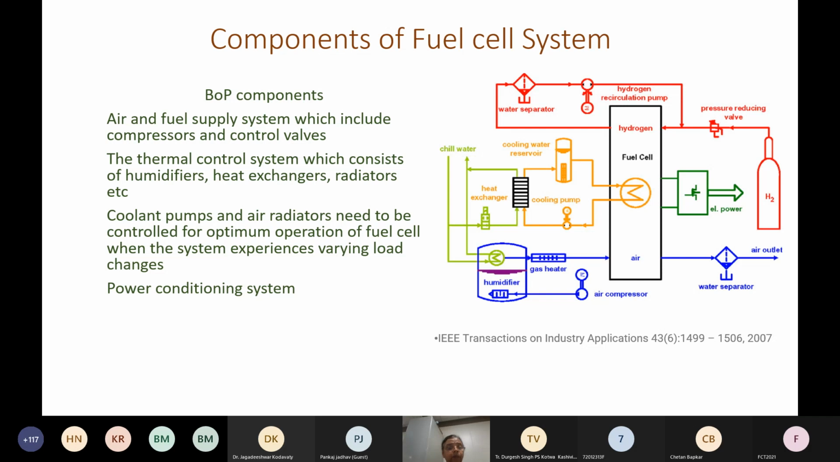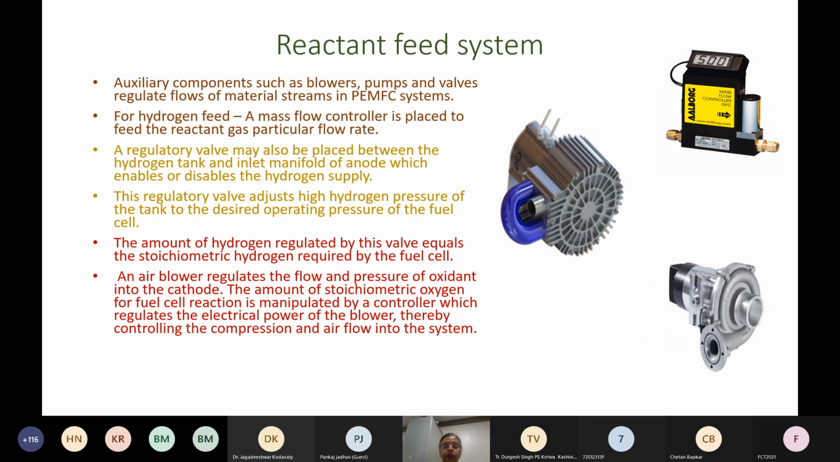The thermal control system includes humidifiers, which can humidify the gas, heat exchangers to remove the heat, and also radiators to remove the heat from the coolant medium. Apart from this, you also need pumps, radiators, various power conditioning systems. All these things are required. This figure shows the various things that are required and how they are all connected to each other to run a fuel cell system. So let's look at the reactant system.